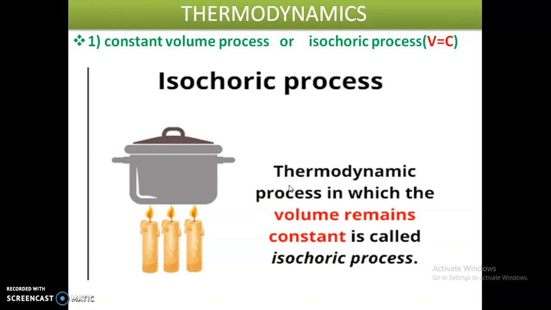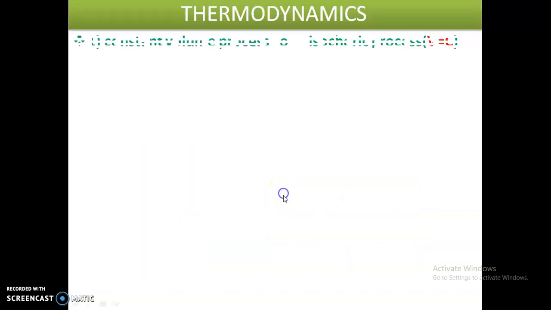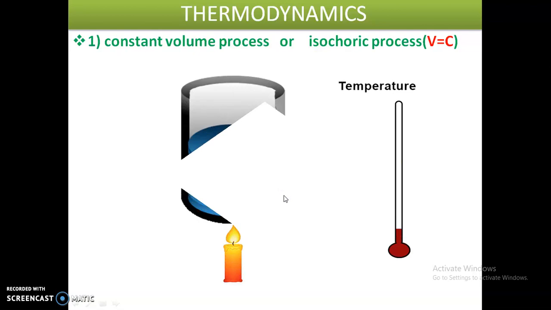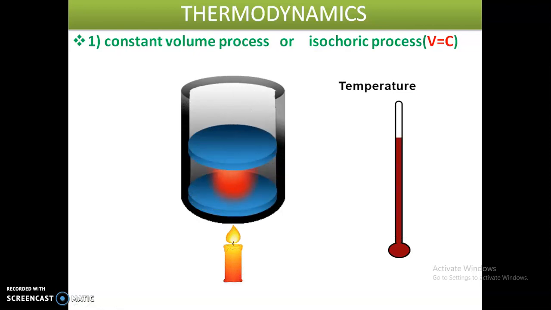So what happens in the constant volume process? Take one container or vessel. It has a fixed volume. In that container, we have taken some amount, m kg, of gas. We are heating that gas at constant volume.